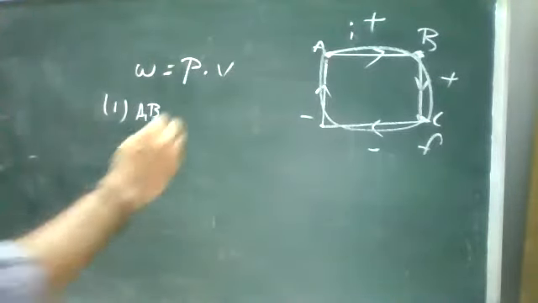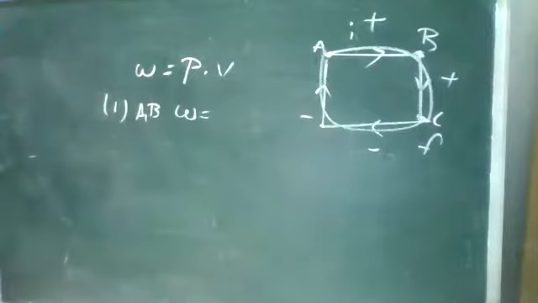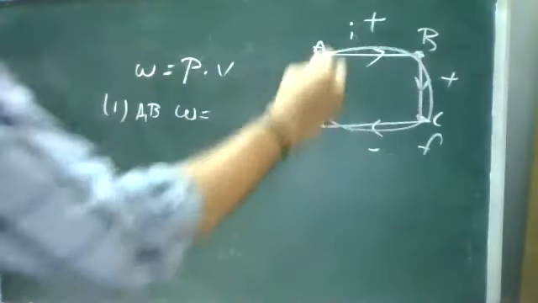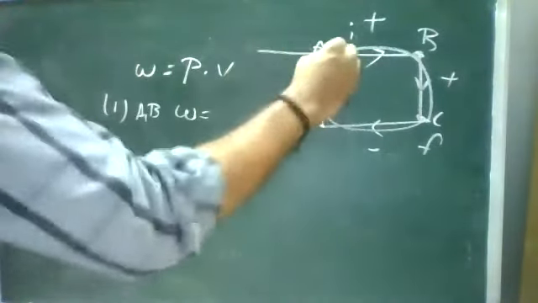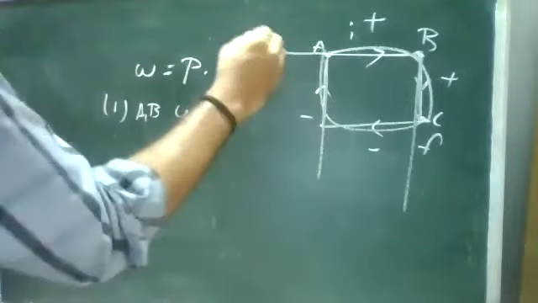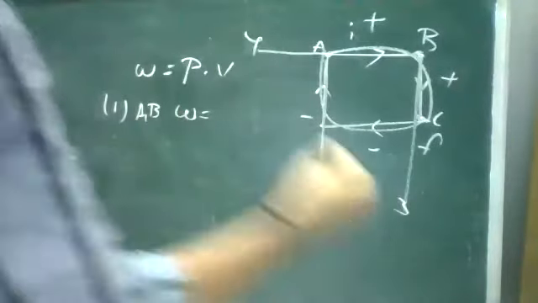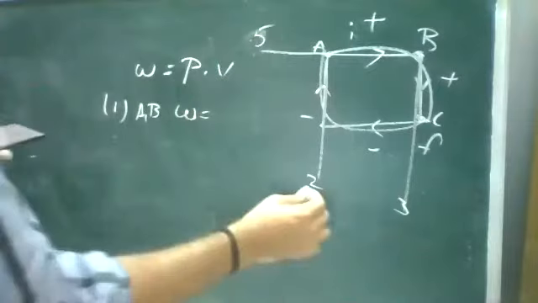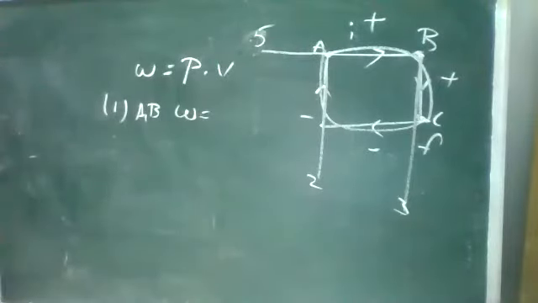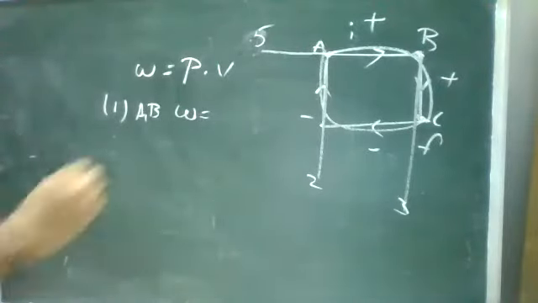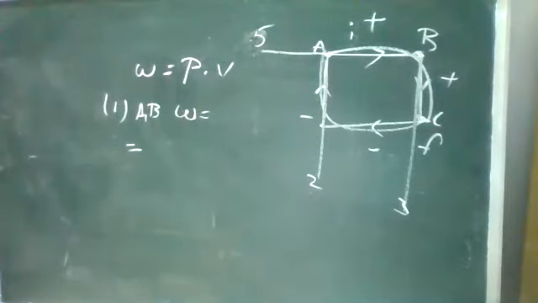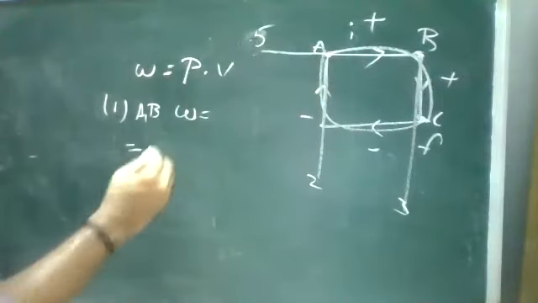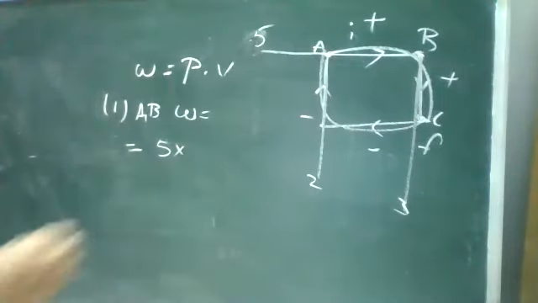So work is equal to the area it was covering. It is AB, so we have to take the coordinates with respect to the x-axis as well as the y-axis. So it is 5, and it is 2 and it is 3. Now, from this relation, we find the work function. Work is equal to pressure into volume. So first, pressure. For this line, the pressure mentioned is 5 atmosphere.